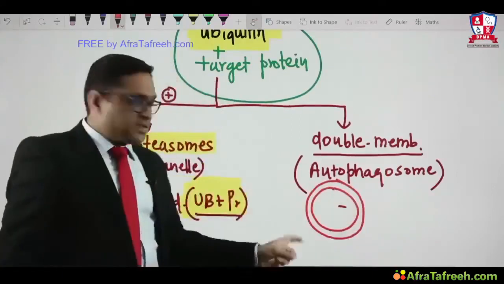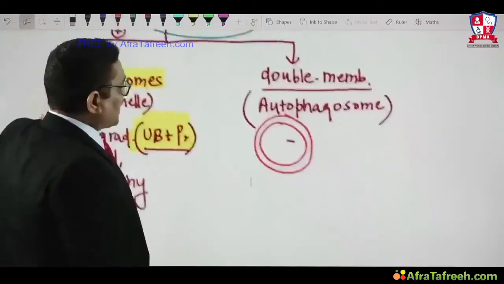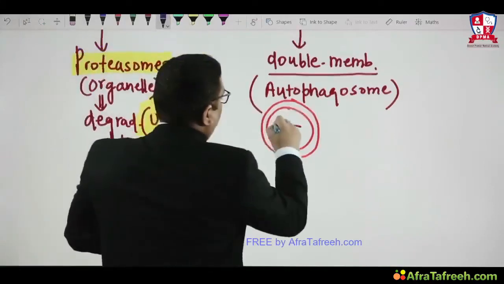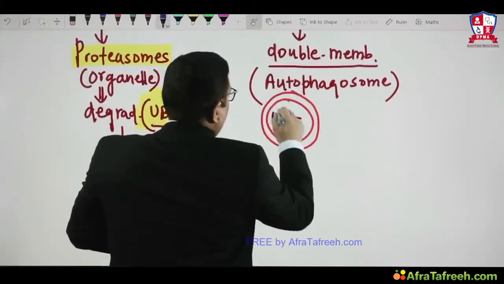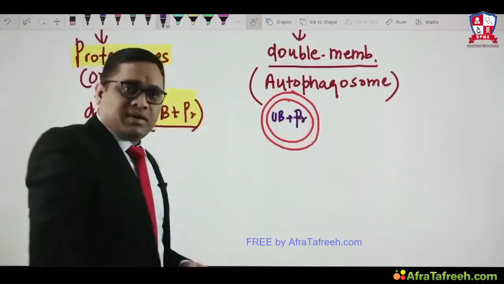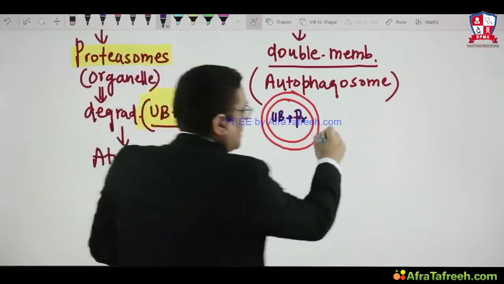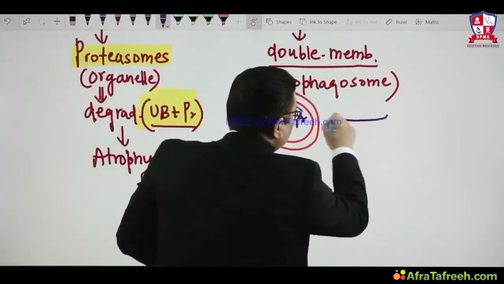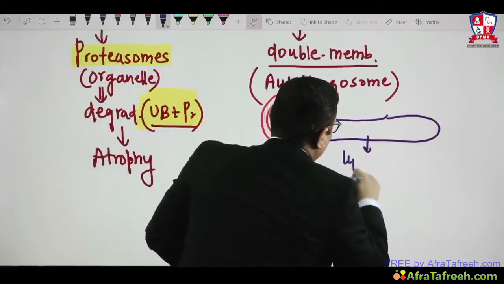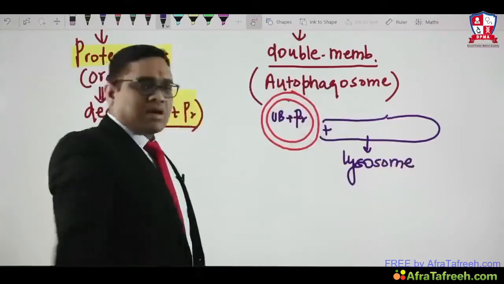So this double membrane structure is autophagosome, and what will it contain? This double membrane autophagosome has been formed, and it will be containing ubiquitin plus target protein, right? What will be the next thing? Next, this will combine with lysosome. So now I am showing you, this is the lysosome.